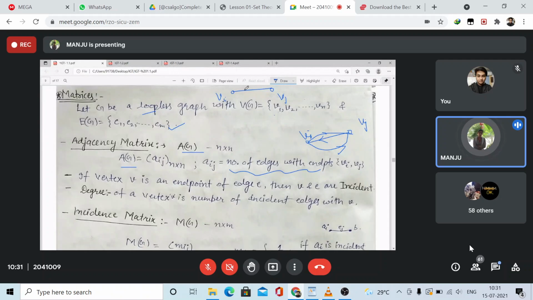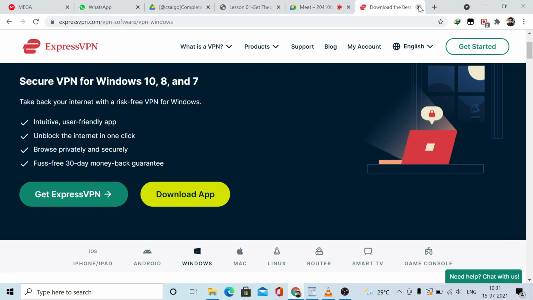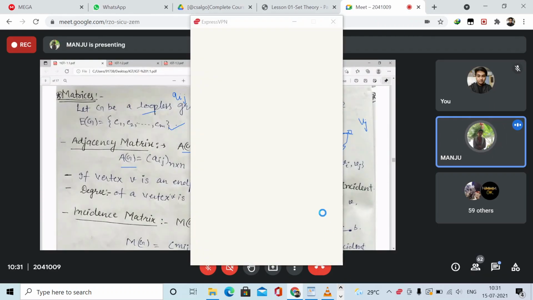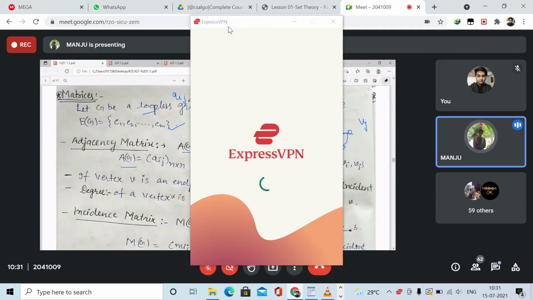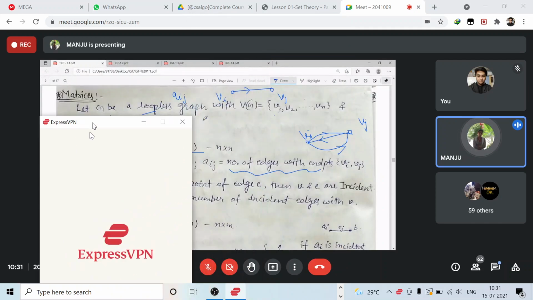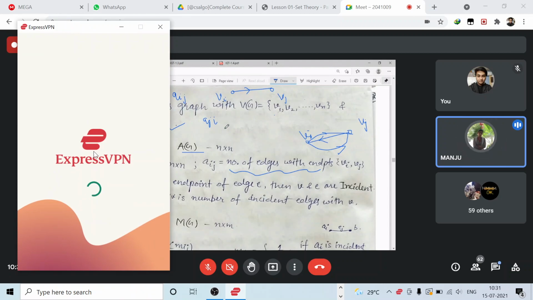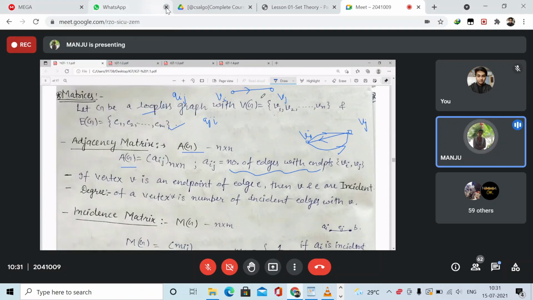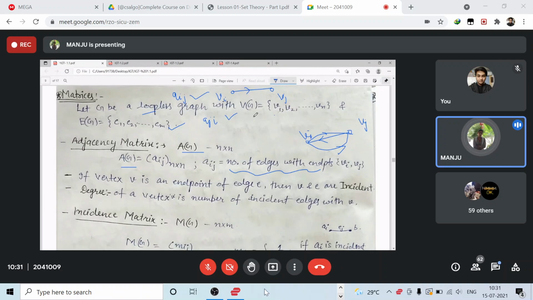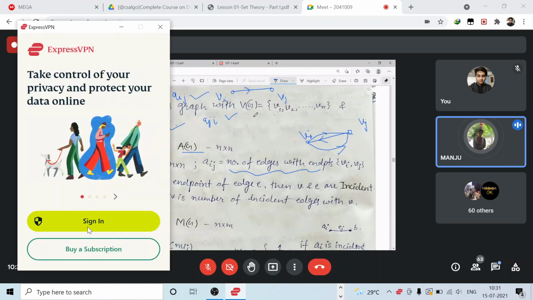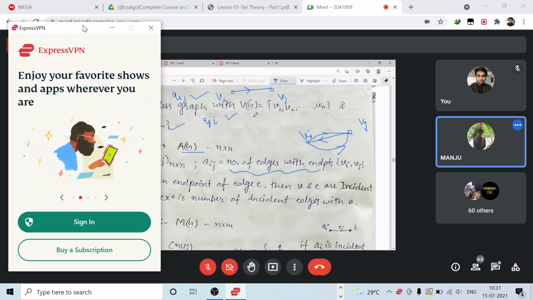You count all the edges from Vi to Vj, and that is Aij. The number of edges from Vj to Vi gives you Aji. So in general, for a directed graph these may not be equal, and the corresponding matrix may not be symmetric. Clear?